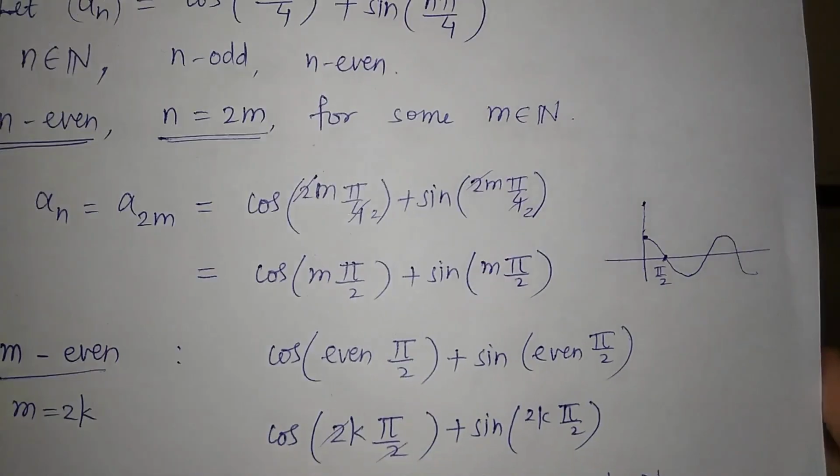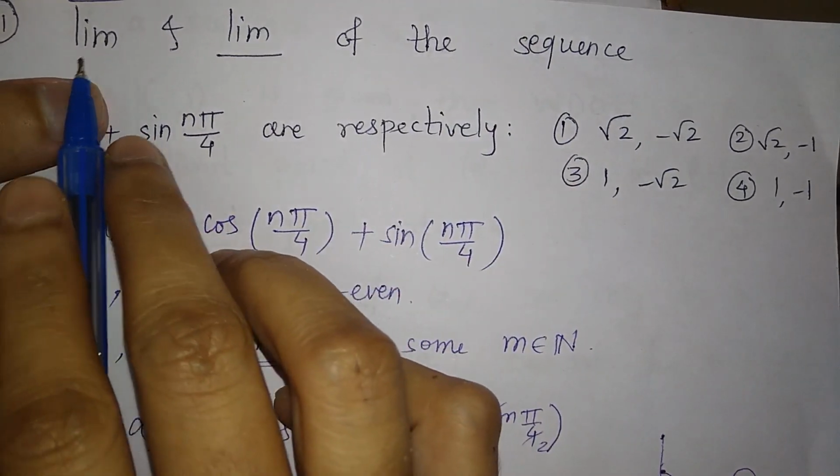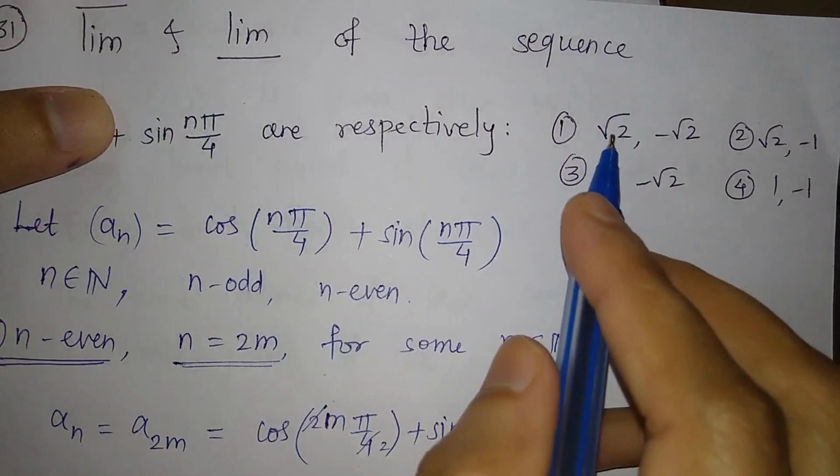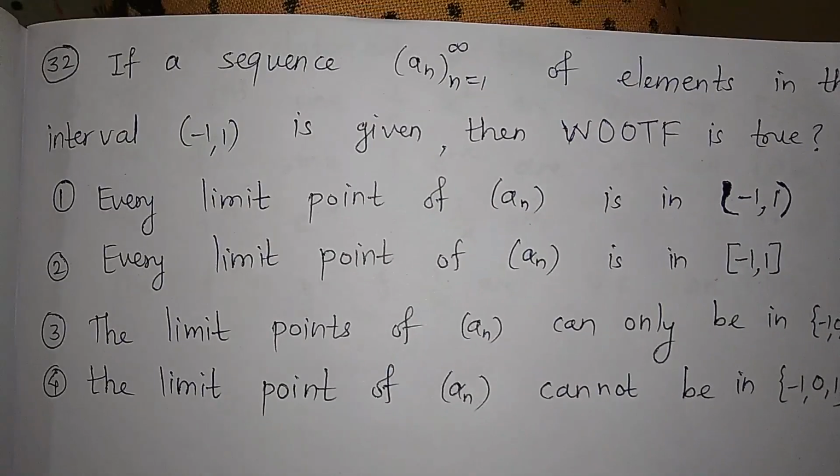So the correct option is the first option, which is root 2. यहाँ पे क्या है, सुप्रीमम पहले पूछा है और बाद में इन्फीमम है, तो root 2 minus root 2. So this is the correct option. This is question number 32.